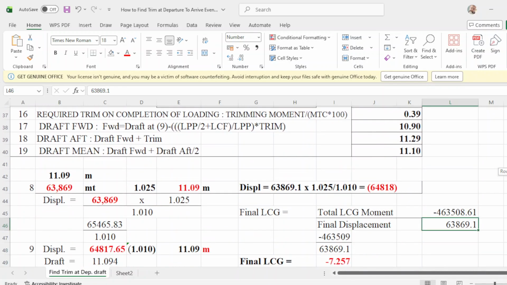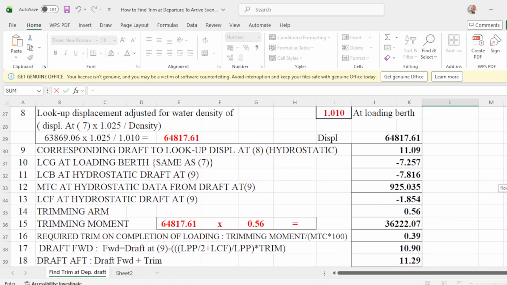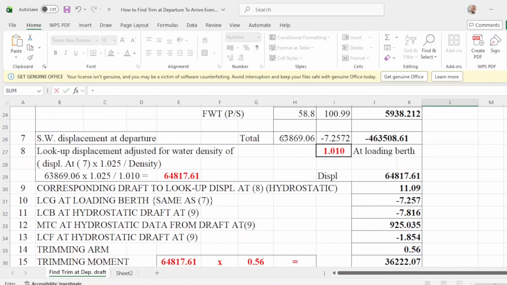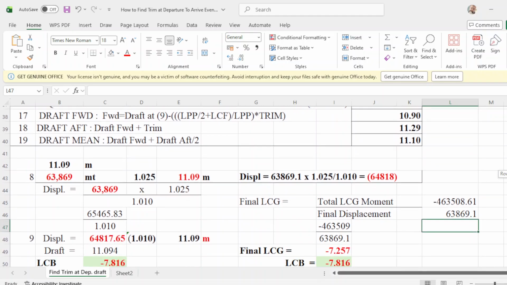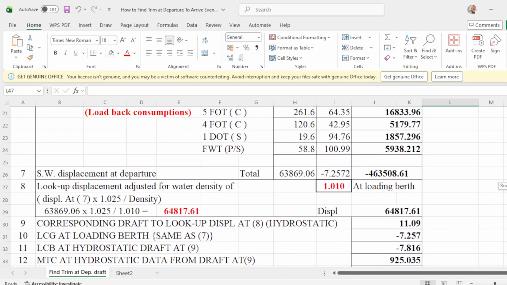Okay. And your displacement is this one. And your final LCG is negative 7.257, which is this one.